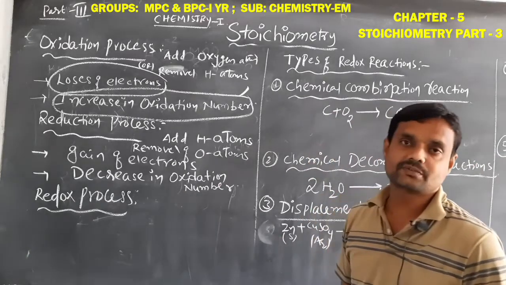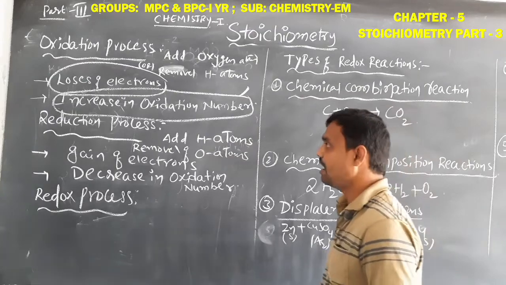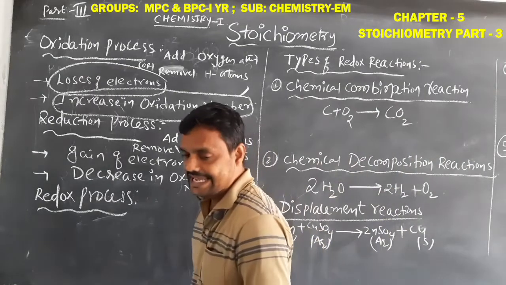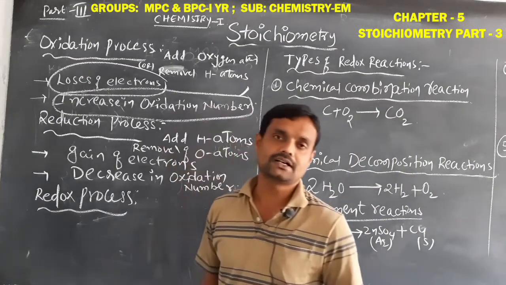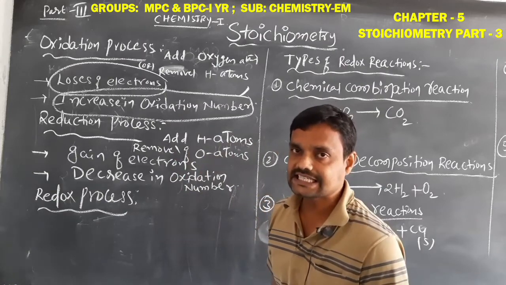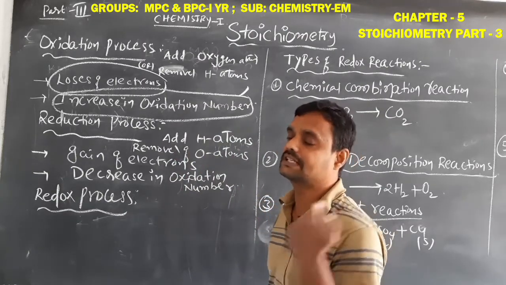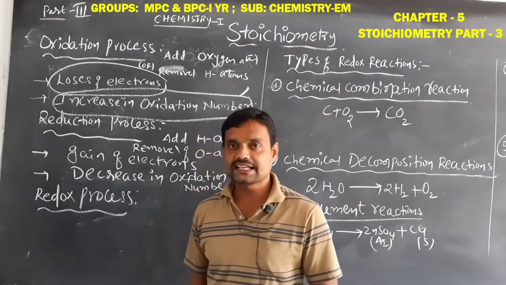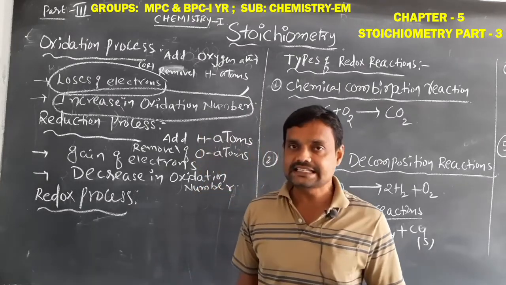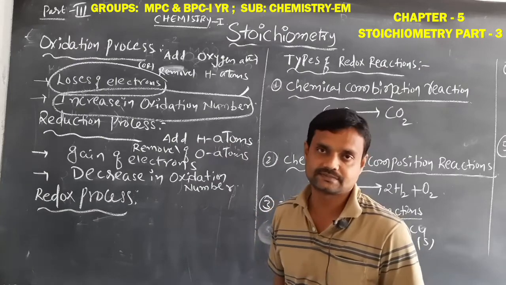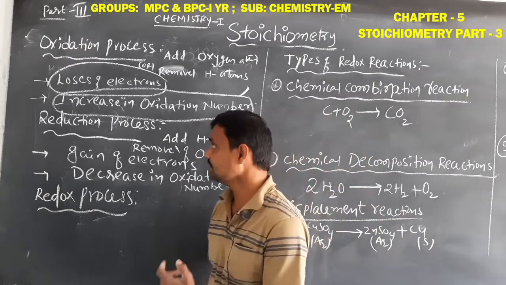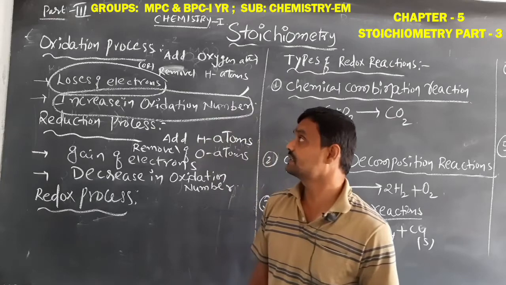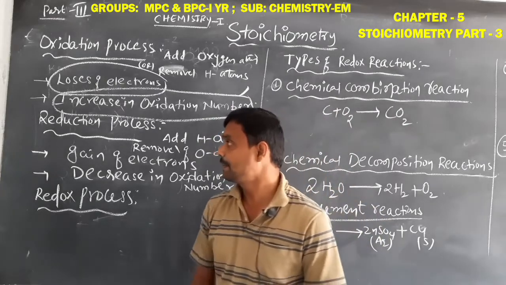So this is the meaning of the oxidation process and reduction process. Here we have to remember, when oxidation number increases, simply that is the oxidation process. When oxidation number decreases, simply that is the reduction process. Okay students, so this is about the oxidation process and reduction process.